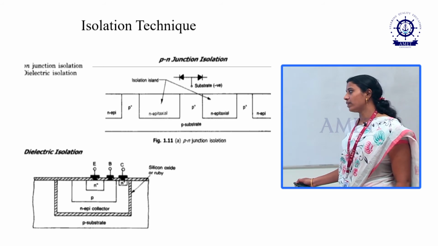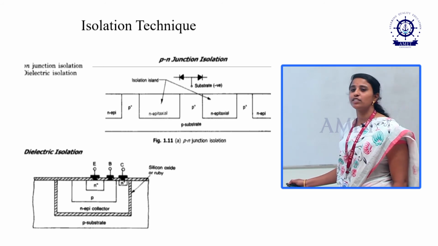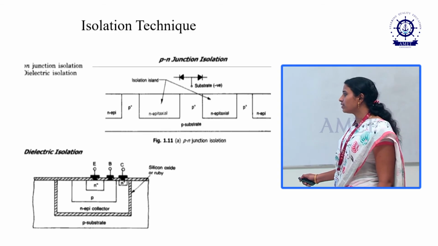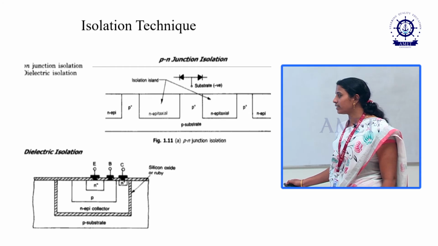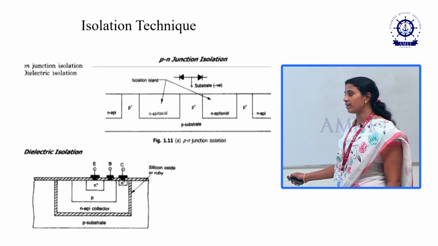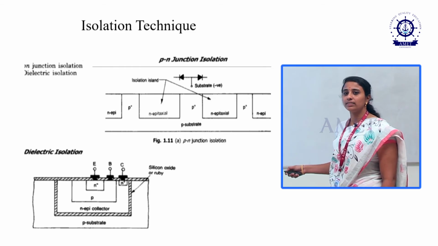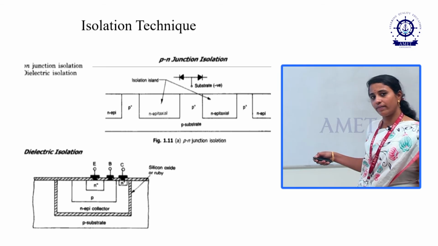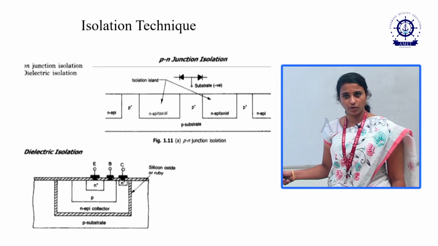In dielectric isolation we will create this emitter region, this base region, this collector region. These are the silicon dioxide layers, these are all the dielectric isolations. So each island is above one another, each layer is above one another, we call it a dielectric isolation.